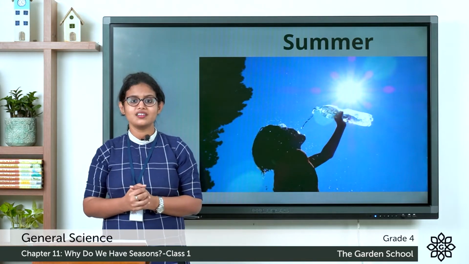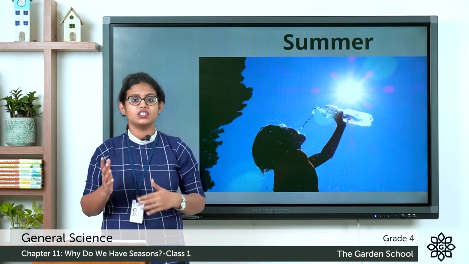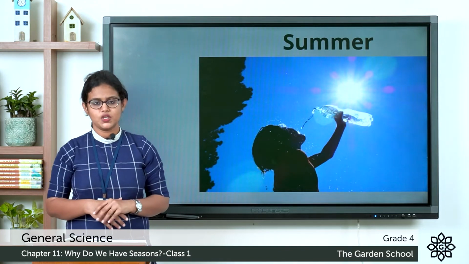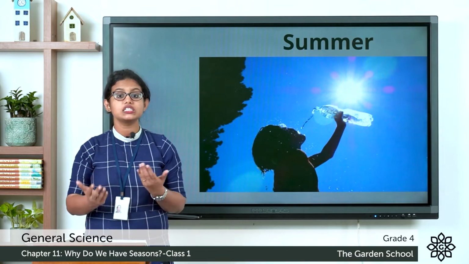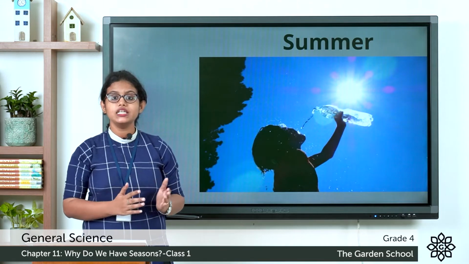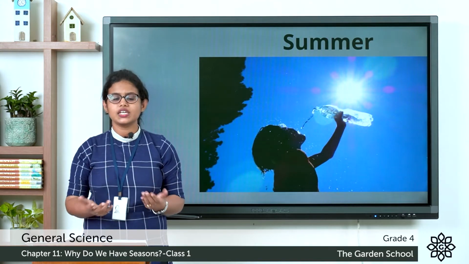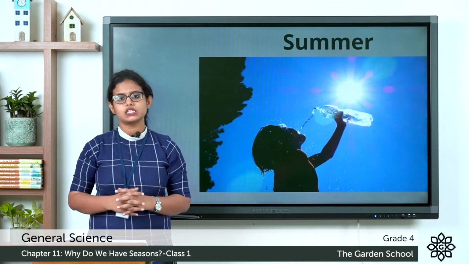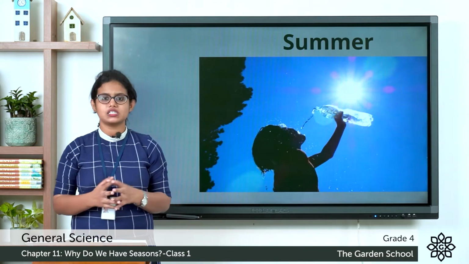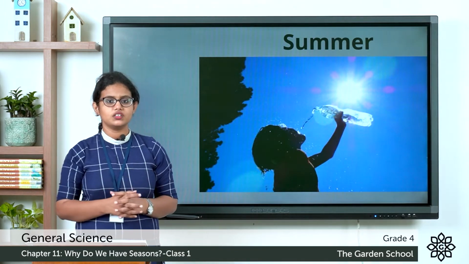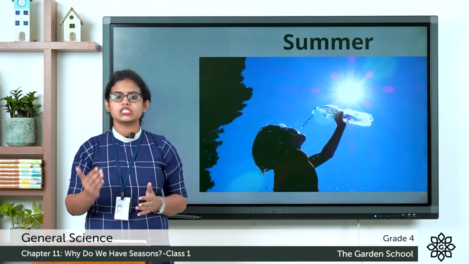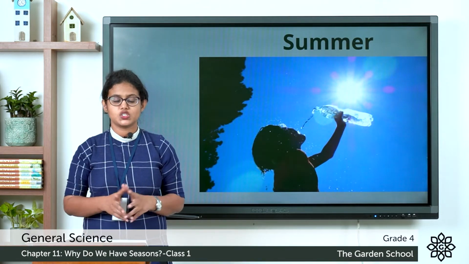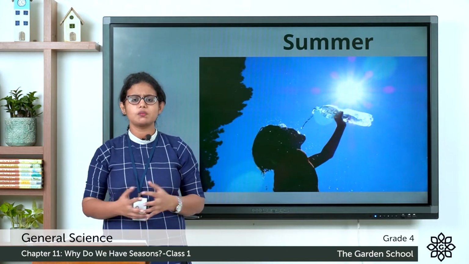You have learnt that the earth is rotating, right? The earth is rotating all the time. As the earth rotates, is it upright? No, it is slightly tilted. So, as the earth rotates, half of the earth receives more or less sunlight. During the summer season, half of the earth receives more sunlight, making the day longer.